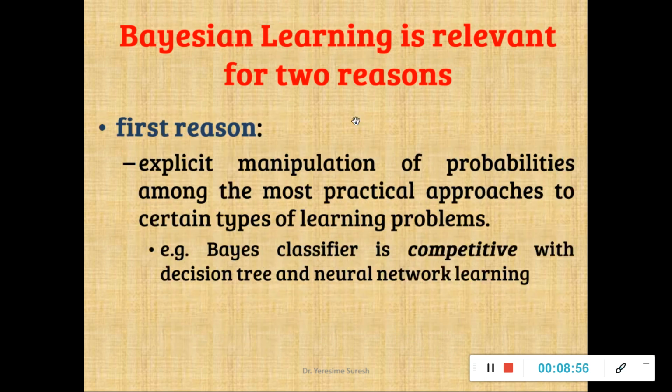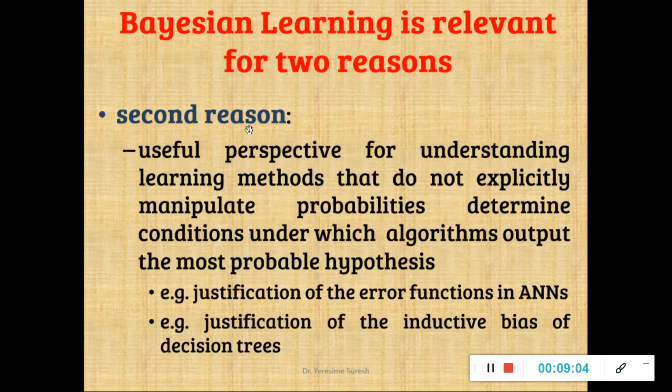So please remember the two reasons that I go for using Bayesian learning. One is that it allows me to explicitly manipulate the probabilities. And in some cases, when the learning algorithms do not provide me the option of manipulating the probabilities, for example the ANN or the inductive bias in decision trees, I can go for using Bayesian learning. Fine. So these are the two reasons.